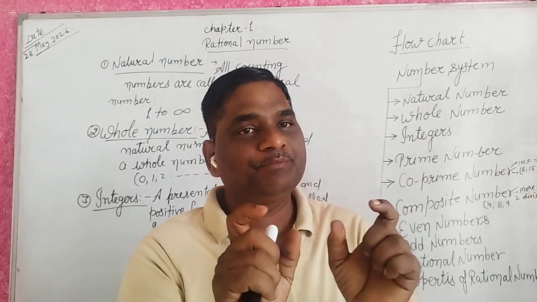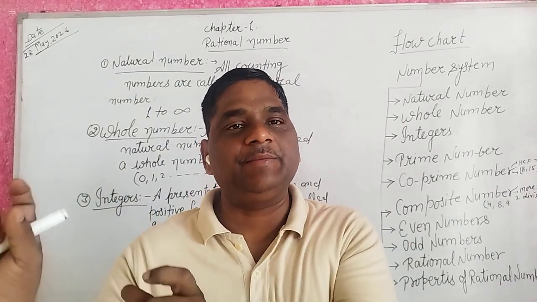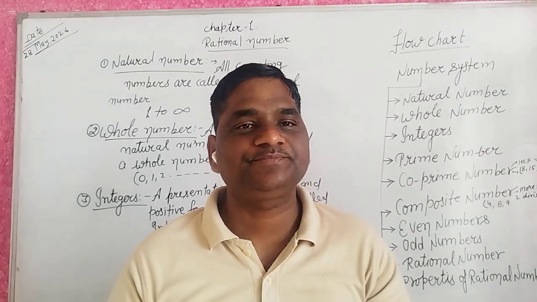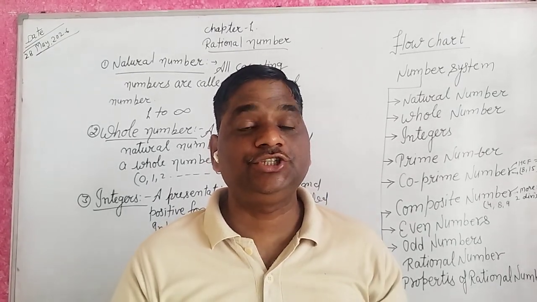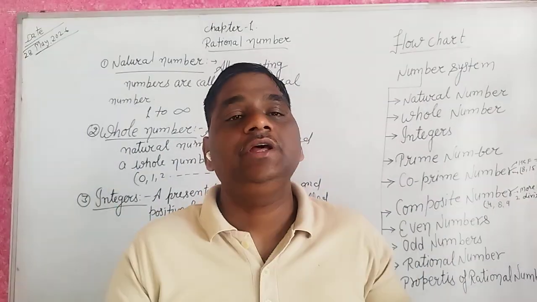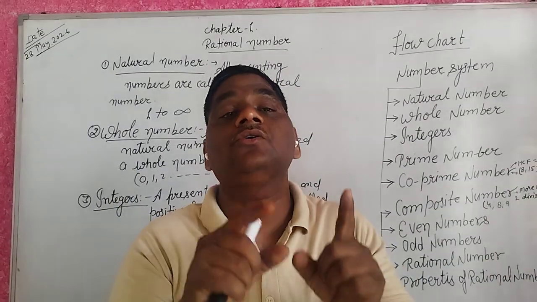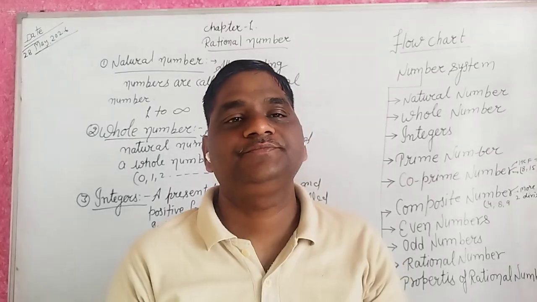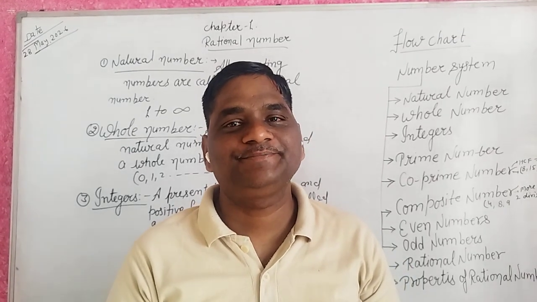How? +1, +2, +3, +4, +5, etc. 0 is neither negative nor positive. 0 is only a neutral form.